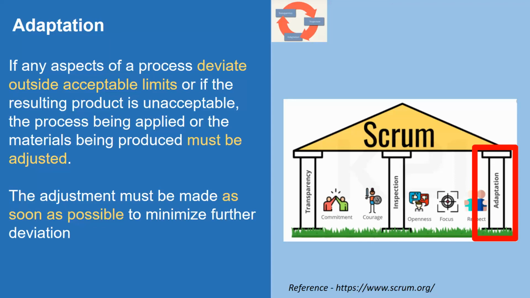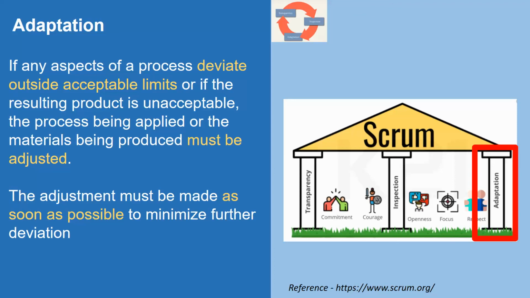and we try to adjust to produce value in place of just pointing fingers. Adaptation becomes more difficult when the people involved are not empowered or self-managing. Their confidence, their trust, their respect should not be questioned. You will see why I keep talking about the self-organizing team. People involved should be empowered and self-managing so that they can learn why it went outside the acceptable limits or why the product was not acceptable, and take the constructive feedback. So the key is a self-empowered, self-managing, and self-organizing team.